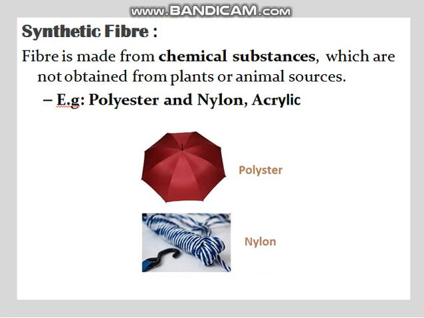Examples are polyester, nylon, and acrylic. Polyester is usually used, as we can see in the example, for making umbrellas, bed sheets, clothes and curtains. Nylon is used for making nylon rope, as we can see in the picture.